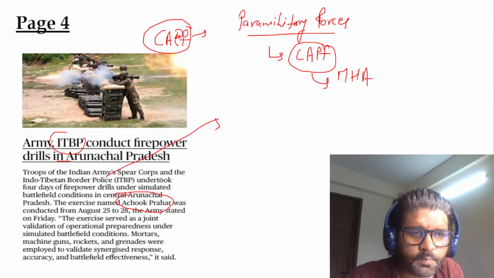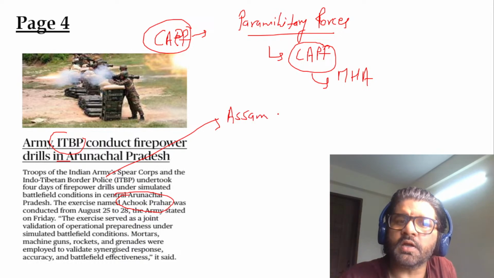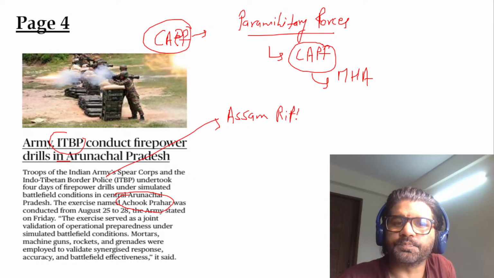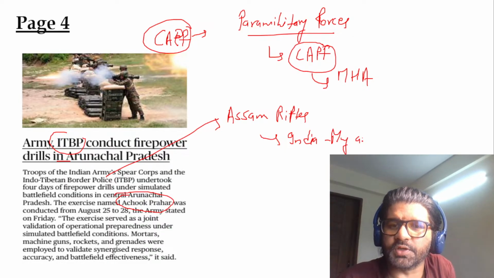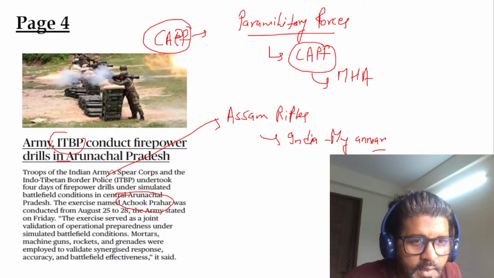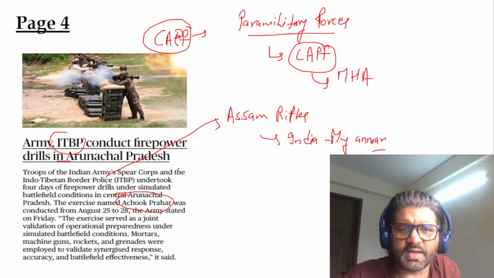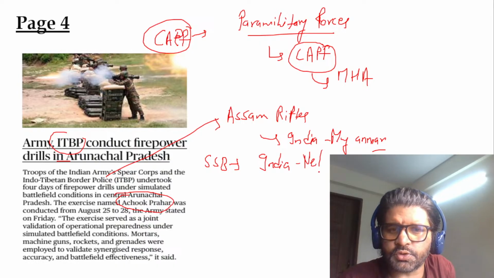Then you have Assam Rifles, which is one of the oldest, if not the oldest, paramilitary forces in CAPF. It is guarding the India-Myanmar border, and that's how it is different from ITBP. Assam Rifles deals with India-Myanmar, and Indo-Tibetan Border Police, as the name suggests, India-China. Then you have Sashastra Seema Bal, guarding the India-Nepal and India-Bhutan borders. All these are part of paramilitary forces and CAPF.